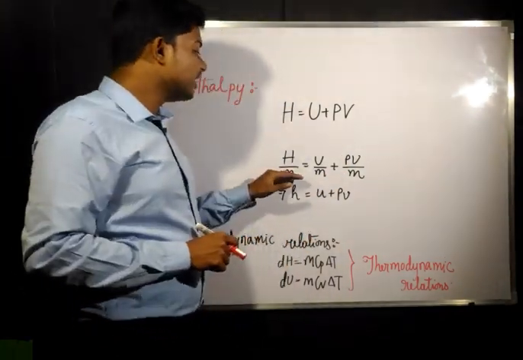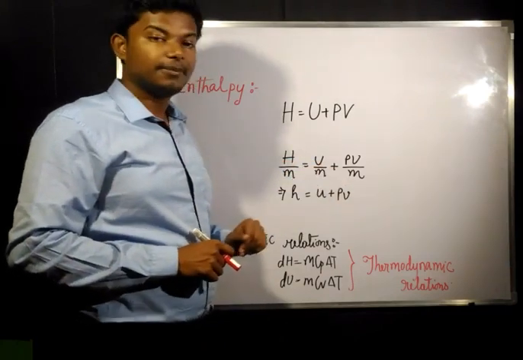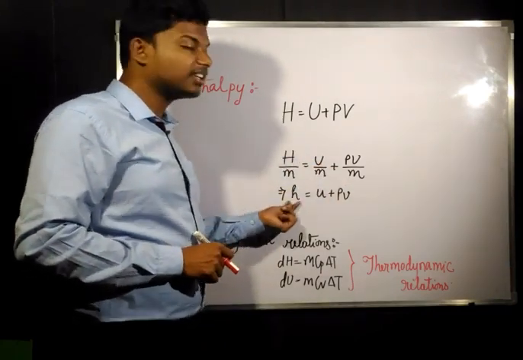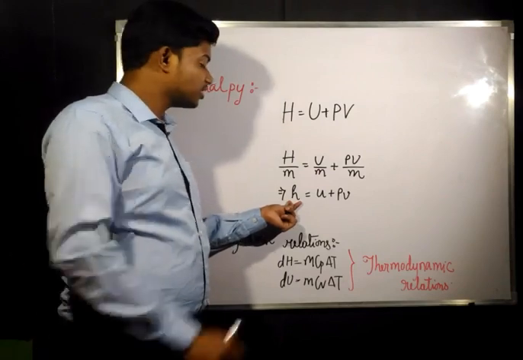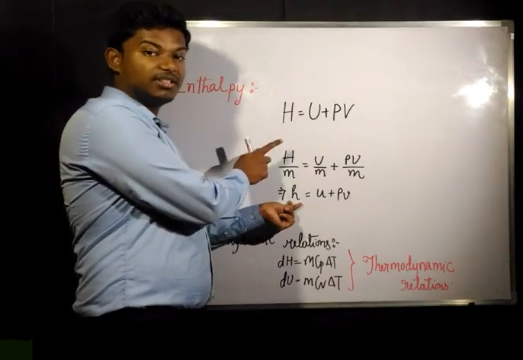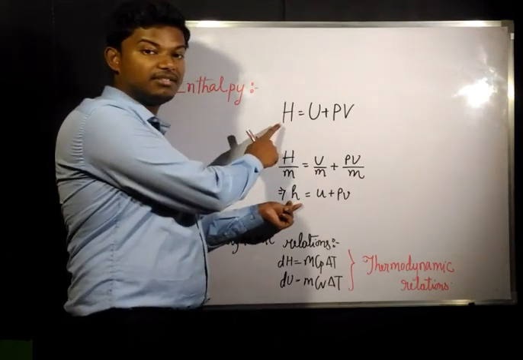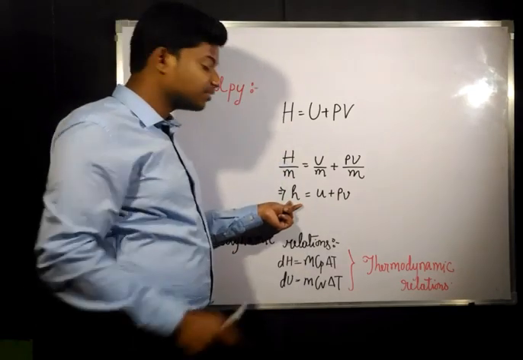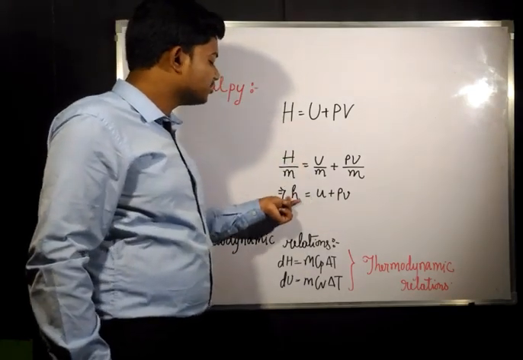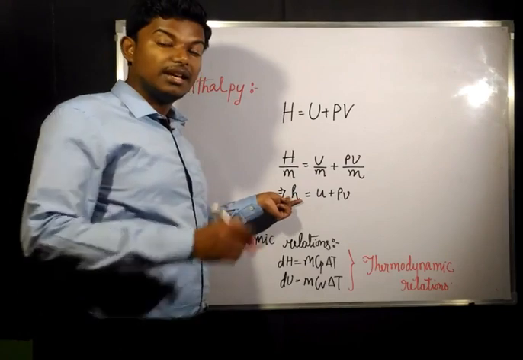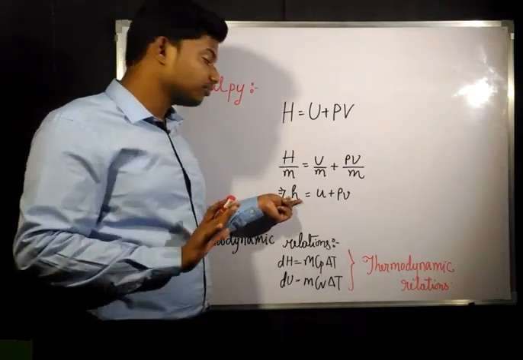If you divide it by mass on both sides, you will get specific enthalpy, denoted by small h. Only capital H is an extensive property. Small h is specific enthalpy, that is, enthalpy per unit mass.